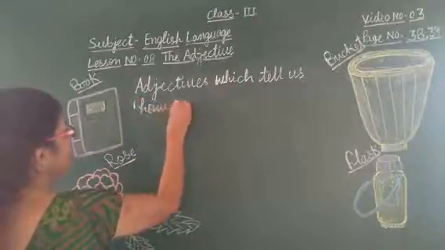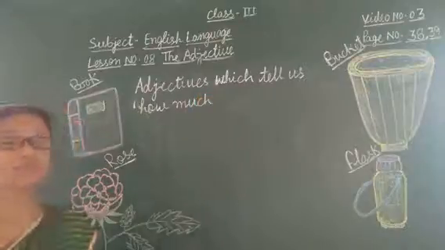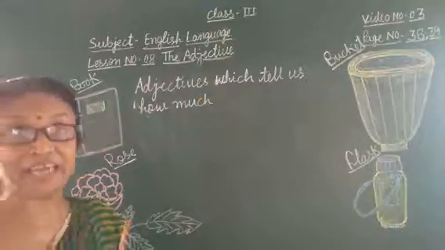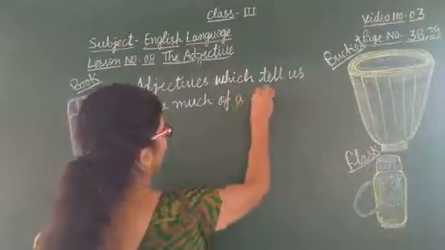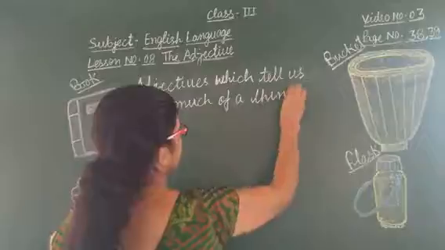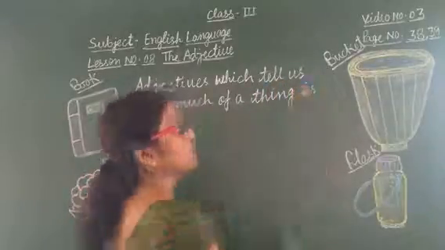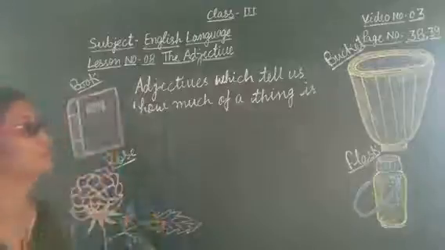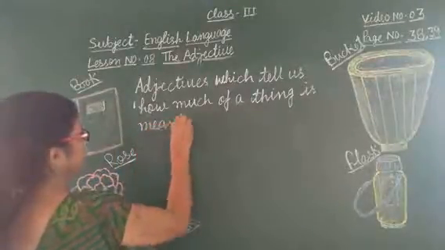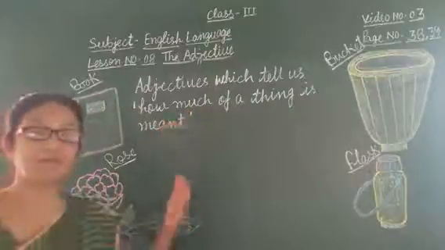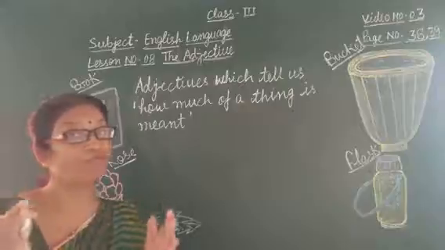How much of a thing is meant, and you have to come here to close, are called adjective of what?